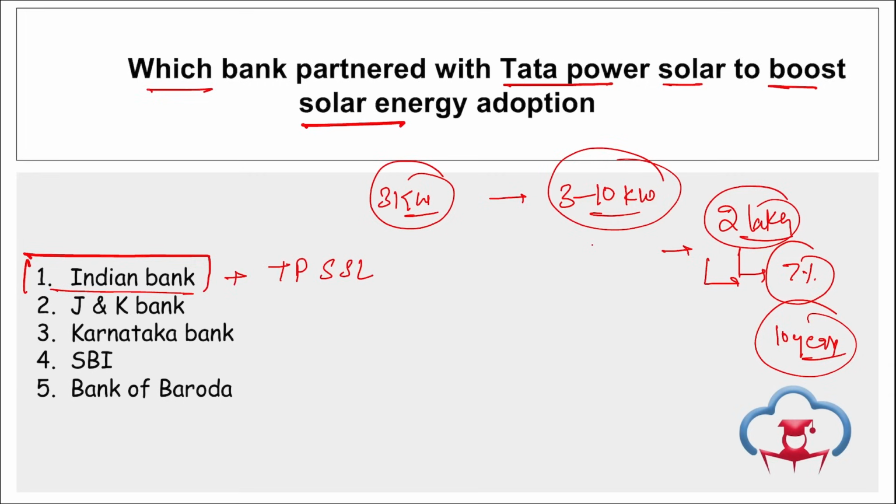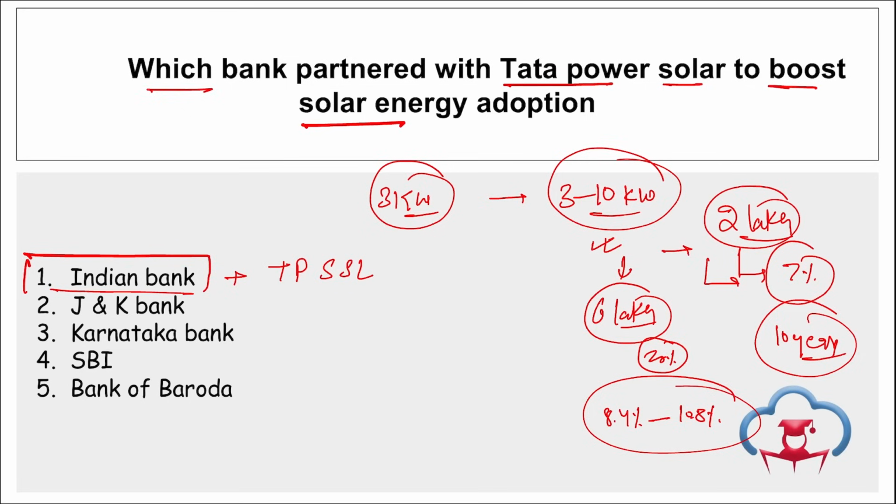And if they are willing to go to this 3 to 10 kilowatt of installation, here remember, Indian Bank, they have offered customized financing solutions, and they are eligible for 6 lakh rupees of loan that will require a minimum of 20% down payment, and the interest here will be between 8.4% to 10.8% per annum, right?